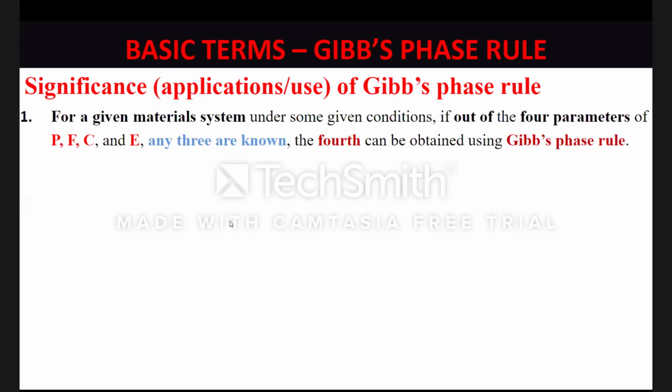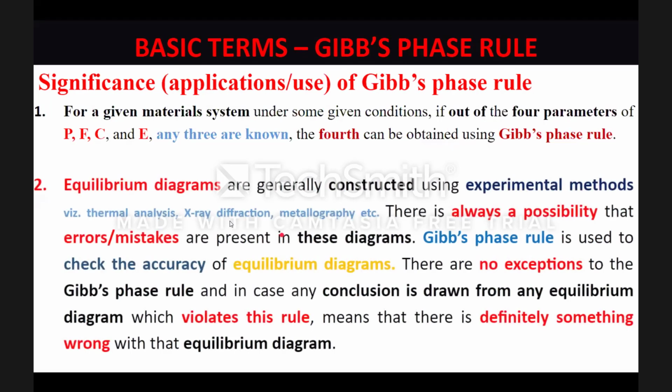So students, as I said, the second main application and the major application of Gibbs phase rule is that it helps you in checking whether a constructed equilibrium diagram is correct or is it containing errors and needs to be modified. Because the lines over here are also saying that generally an equilibrium diagram is constructed through experimental methods. Here somebody could have asked me that, sir, if we do not have the experimental mechanisms available with us, we cannot plot an equilibrium diagram?